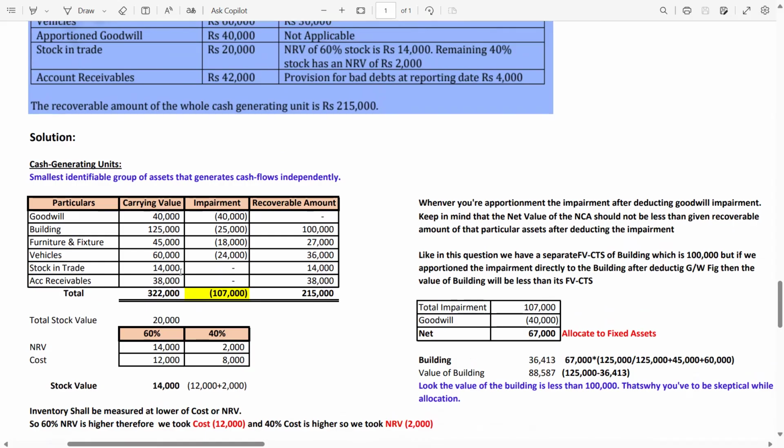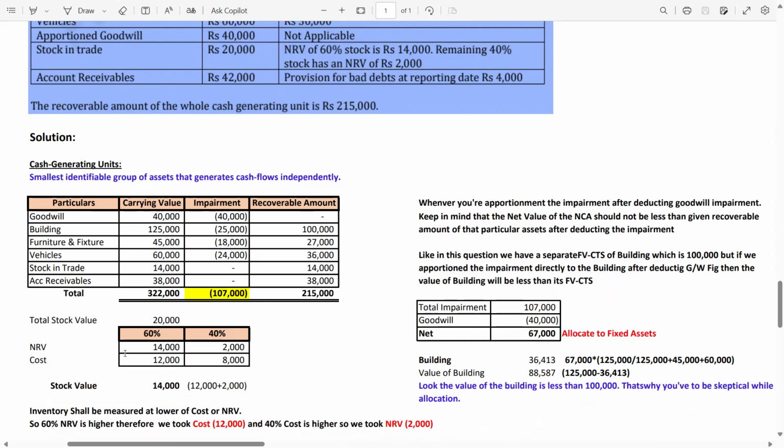Now you can ask why we are not going to impair the inventory. Guys, if you have watched the lecture, in that lecture I explained that there are specific assets which have a specific standard for impairment, and for the stock, meaning the inventory, we have IAS 2, which we just applied.